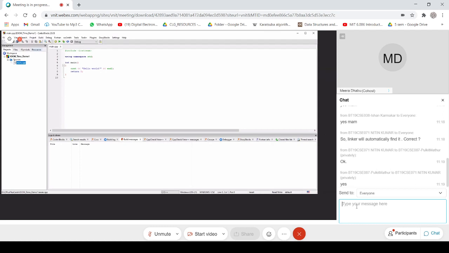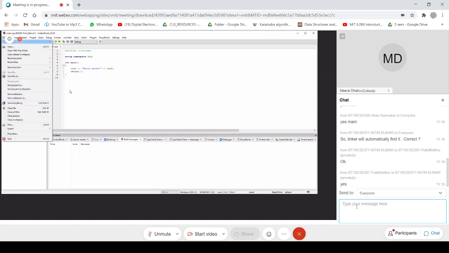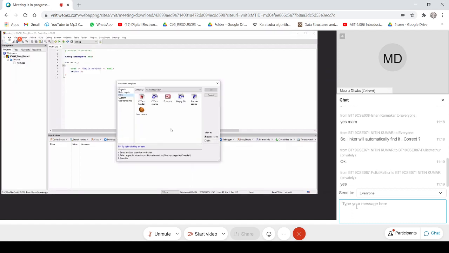But what I want to do is give my class declaration. So I will go here. I selected that project, went to file, new, and selected file again. Which type of file?